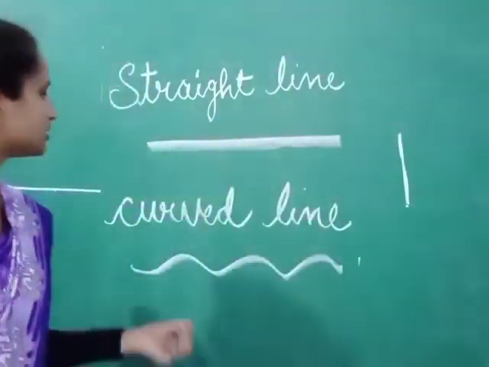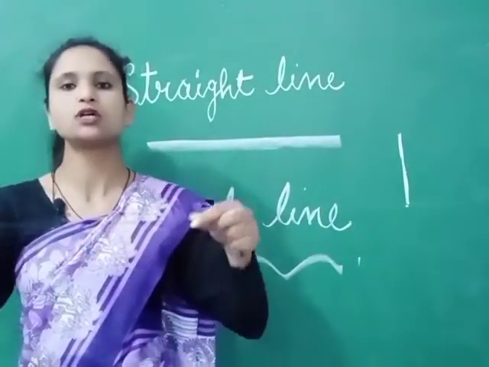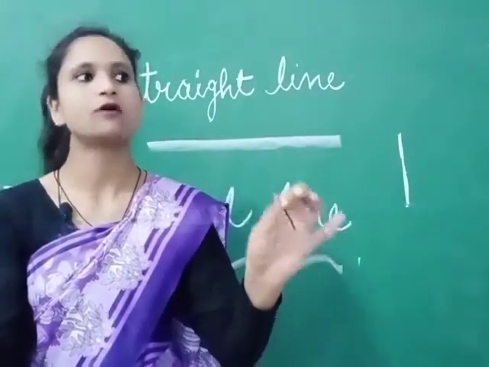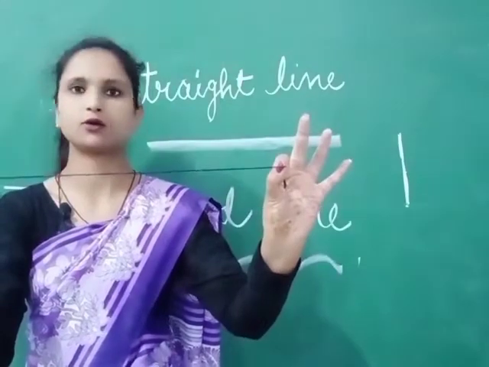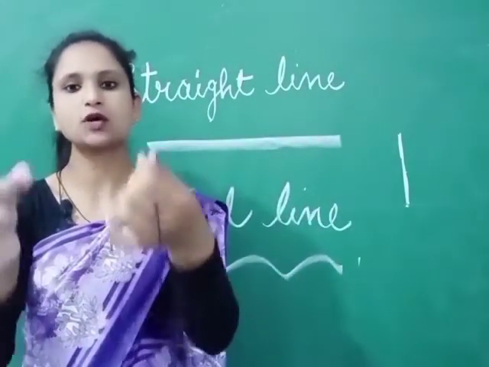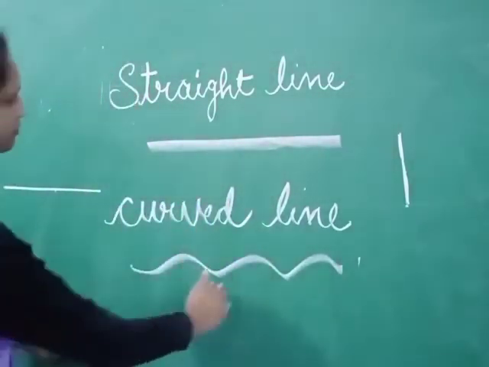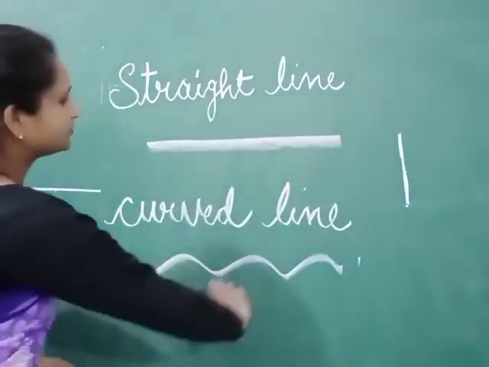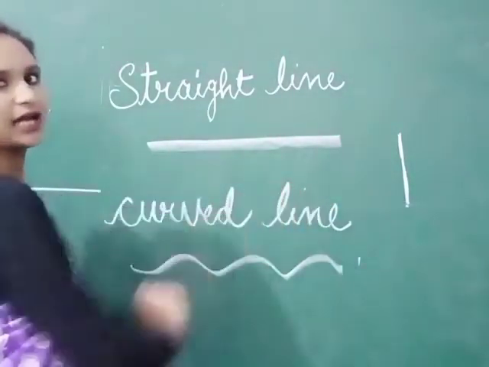Okay, so what is a straight line? A straight line is when you stretch 2 end points of any thread, of any rope, so it will form a straight line. And when you let it loose, it will form a curved line. A curved line has curves in between. It looks like a curve, so that is why it is called a curved line. This looks straight, that is why it is called a straight line.